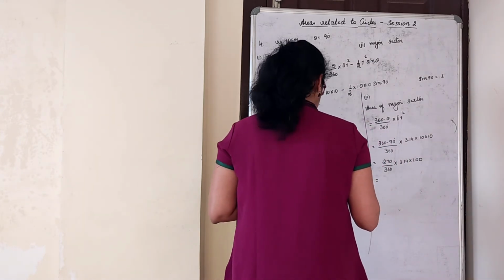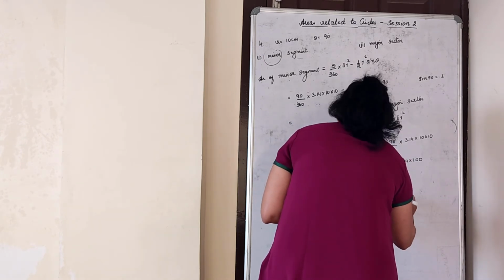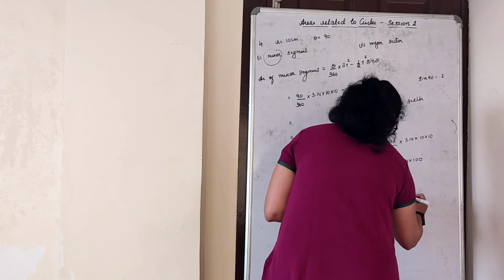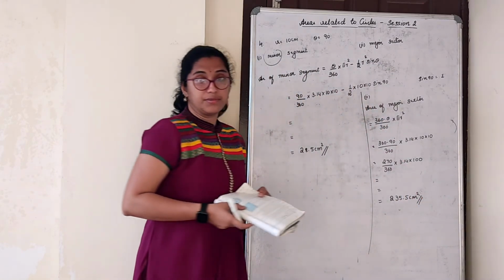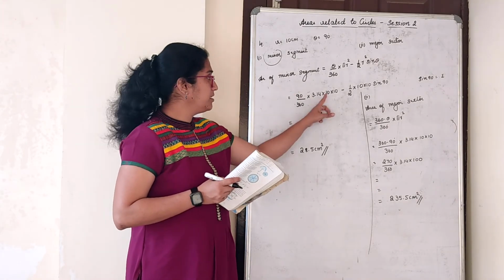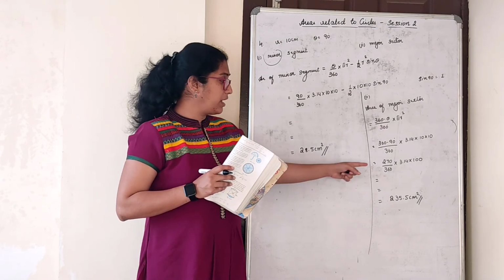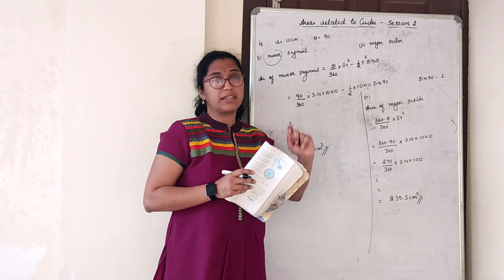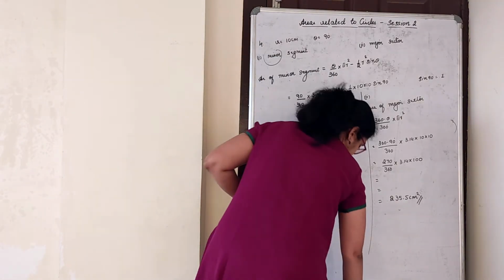I will give you the final answer, children. Please do the calculation part. It is 235.5 centimeters square. Okay. Calculations you have to do, but apply the formula correctly. Again, if you have something to be divided, keep that in fraction only. That is possible here. Next one.